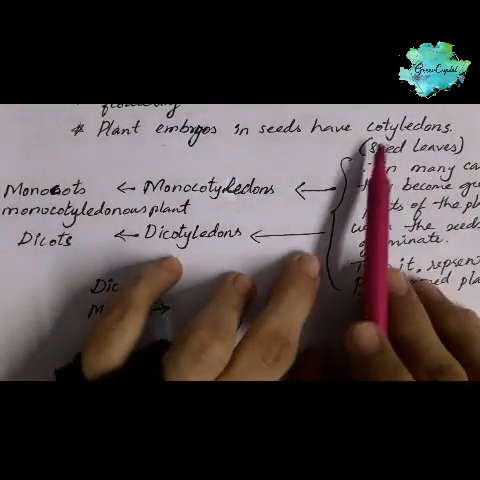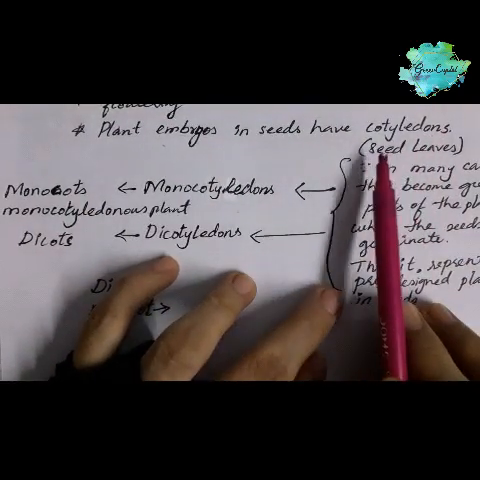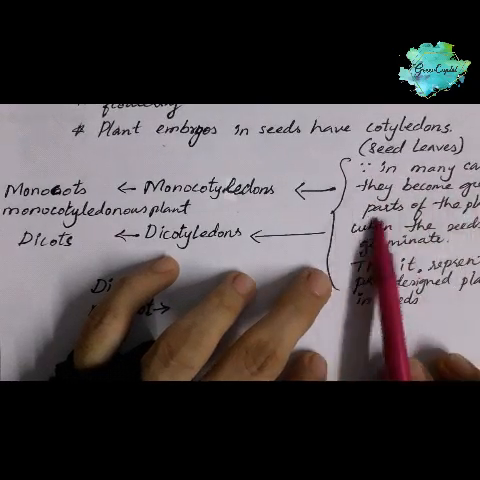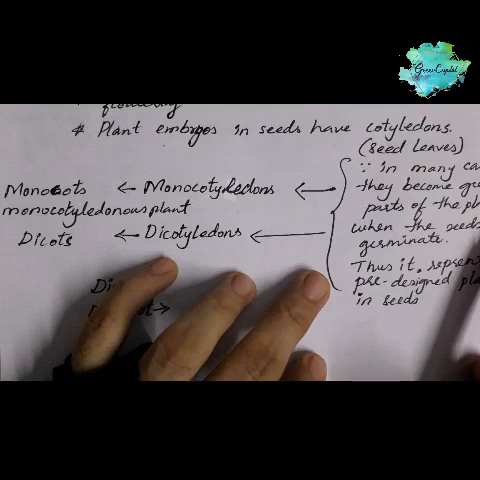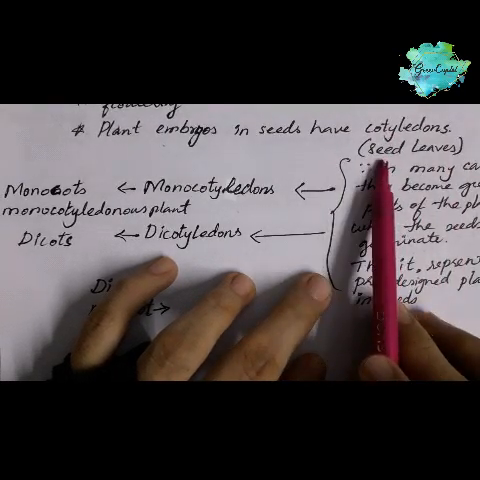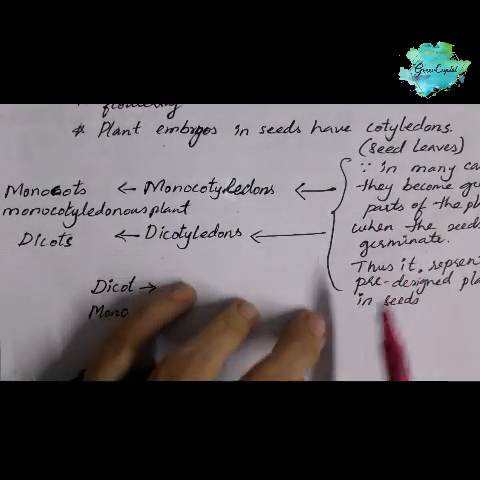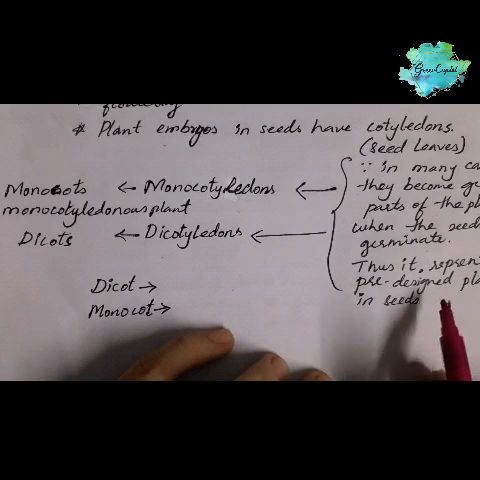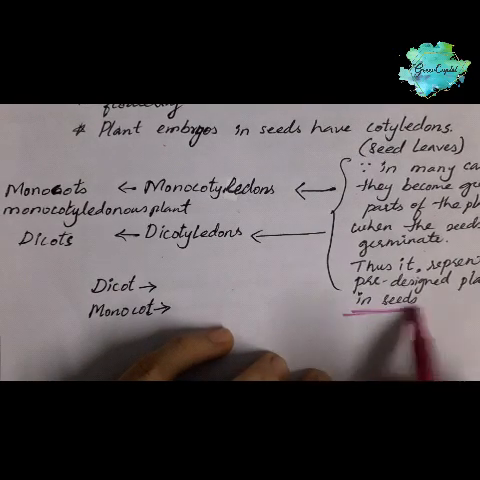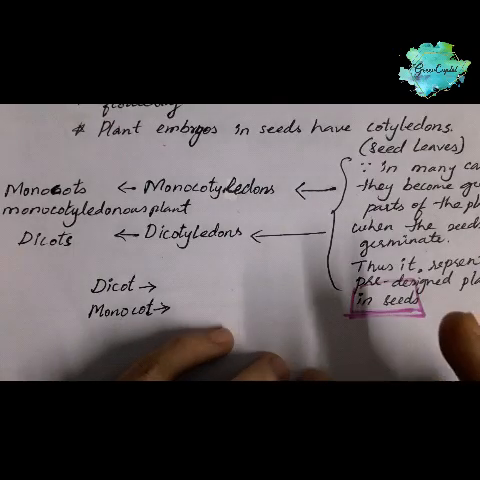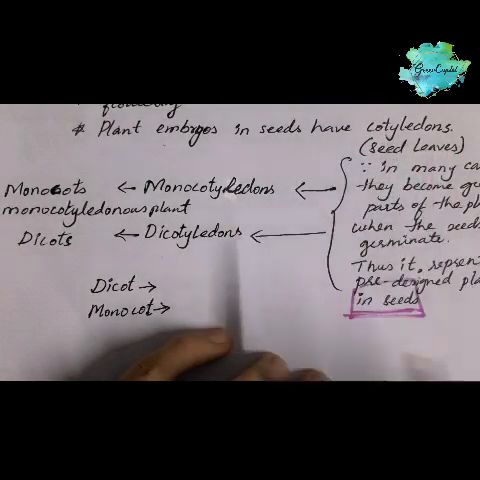Okay. So just clarify your doubt about the cotyledon. It is called seed leaves because in many cases they become the green part of the plant. Okay, when the seed germinates, these cotyledons or seed leaves become the green part of the plant. That represents the pre-design of the plant in the seed itself. Within the seed itself, we can understand which part will become seed leaves. Okay.